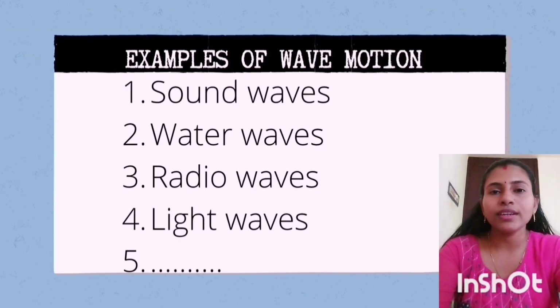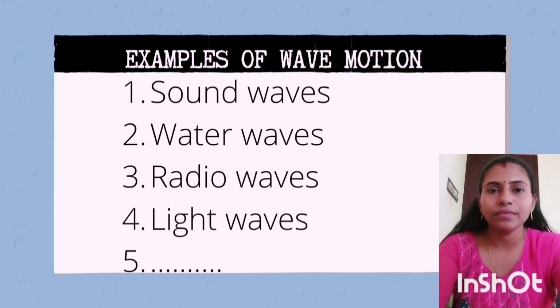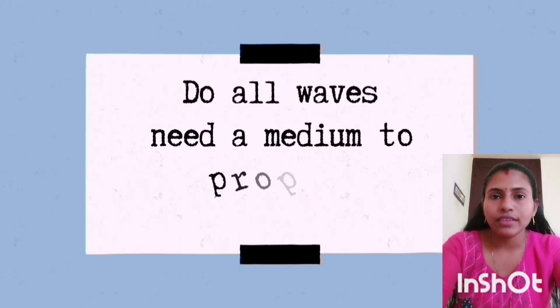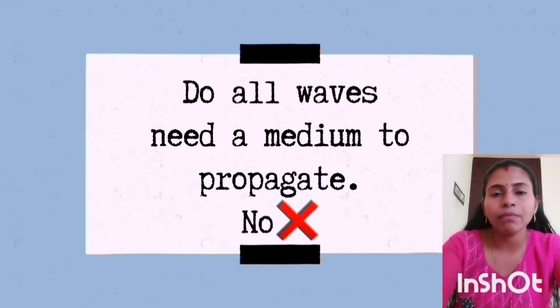Now, can you list out some examples of wave motion? Radio waves, sound waves, light waves, all these are examples of wave motion. You can find more examples and note them down in your science diary. Now, let me ask you another question. Do all waves need a medium for their propagation? The answer is no. Not all waves need a medium for their propagation.